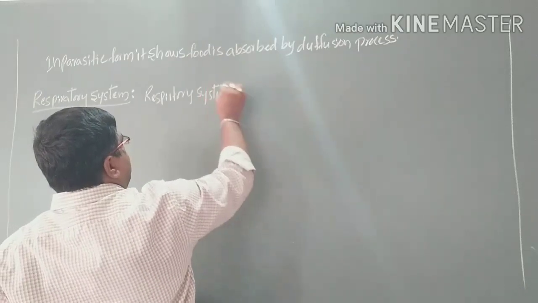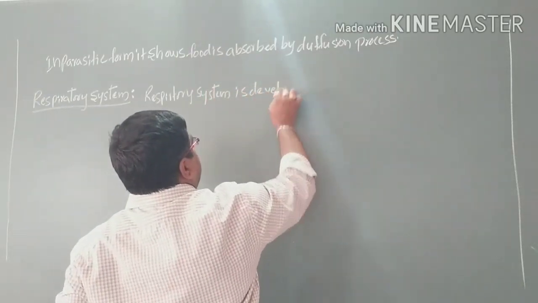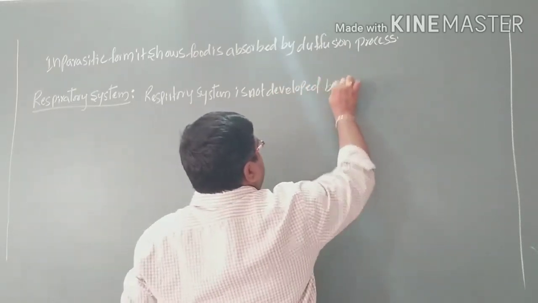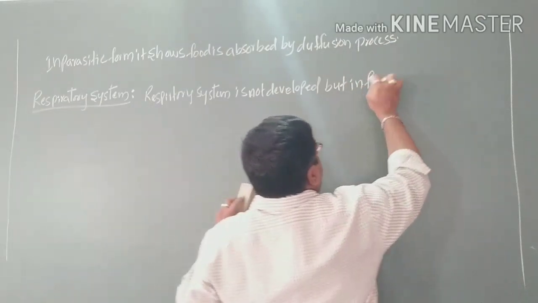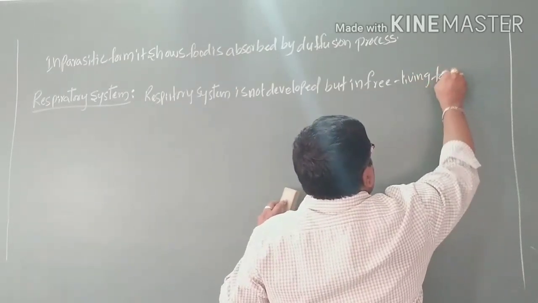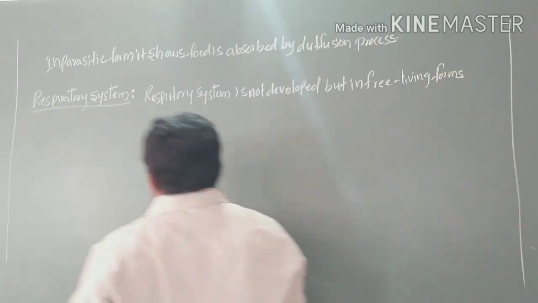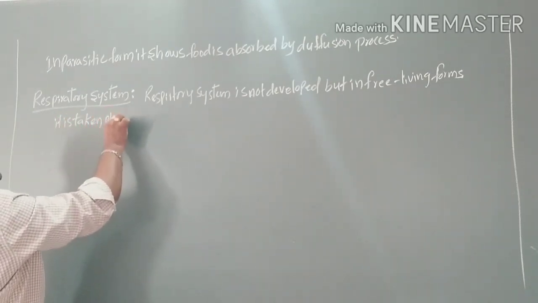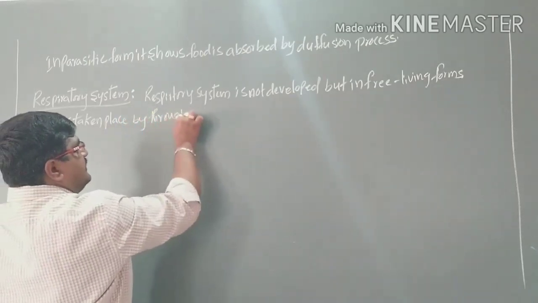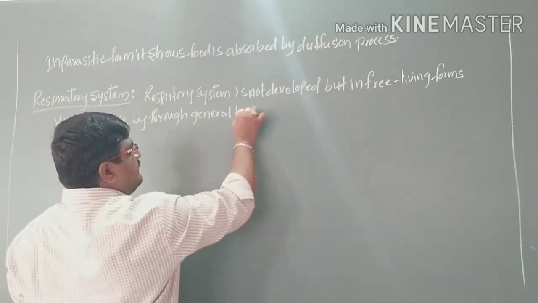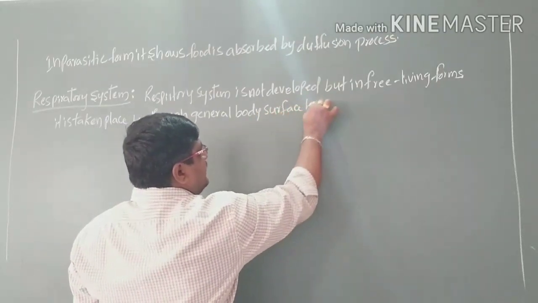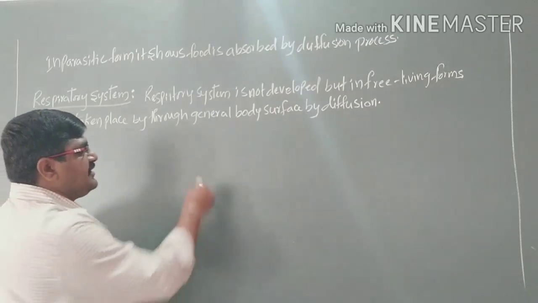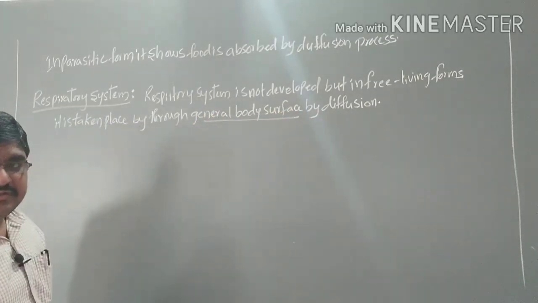In free living forms, it takes place through the general body surface by the process of diffusion. That means respiration takes place through the general body surface, but the respiratory system is not well developed.